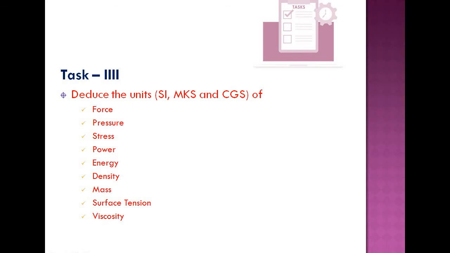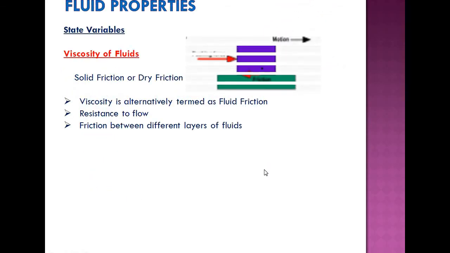Power, that also you should be able to deduce. Energy, force through a particular displacement. Mass density, that is a property, kilogram per meter cube. Mass, maybe in kilograms or grams or pounds. Surface tension also. Viscosity and surface tension we will discuss in the later sections. So please do this.